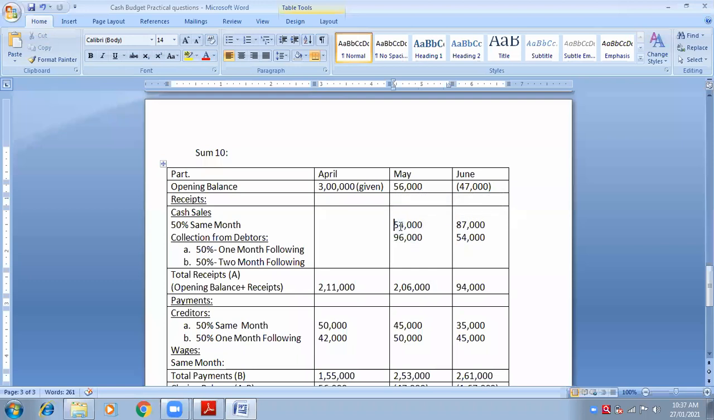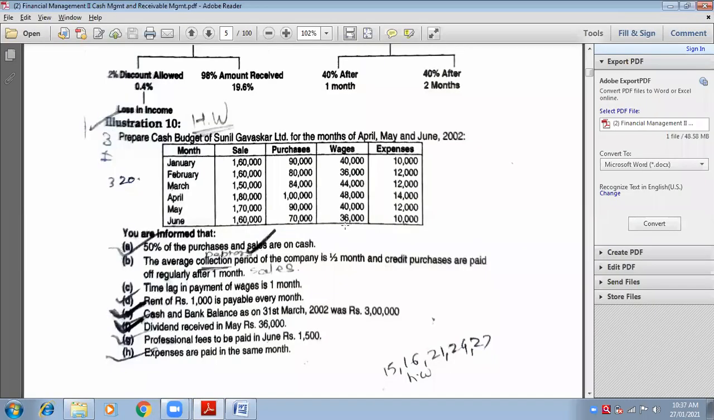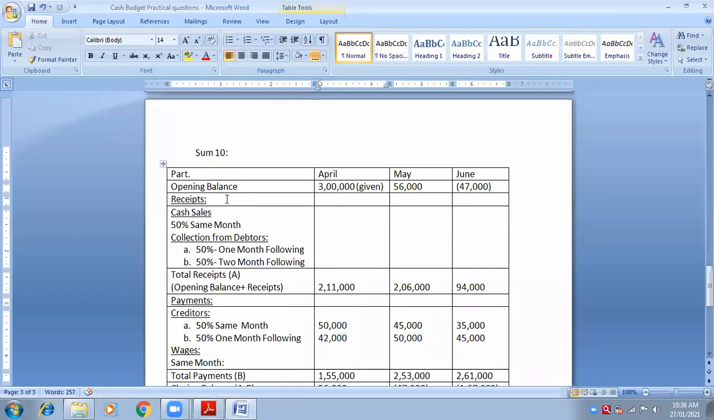Now tell me the total sales of, sorry, which is the same month of April? We are now standing here in the month of April. So which is the same month for April? April. So you have to think about April, come to sales. Sales of April is 1,80,000. So you have to take 50% only. 1,80,000 into 50% is 90,000. So here you will write 90,000. See how simple it is.